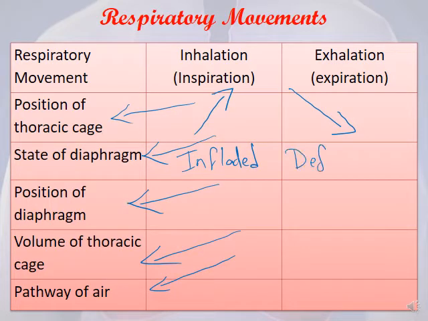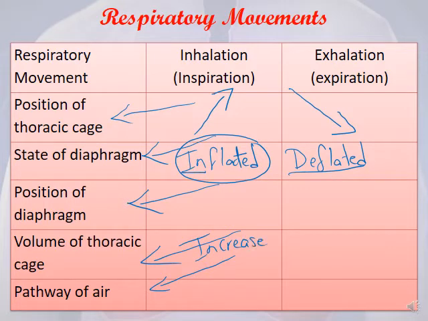How can we know inflated or deflated? Inhalation, the diaphragm is inflated. Deflated during the exhalation. State of the volume of the thoracic cage: the volume will increase. Why? Because we get more air. So the air will be inside the lungs, so they will increase. While in exhalation, we will get air outside, so the lungs will decrease inside.